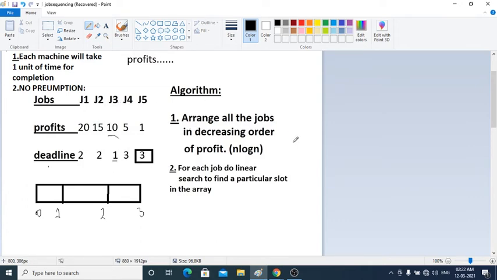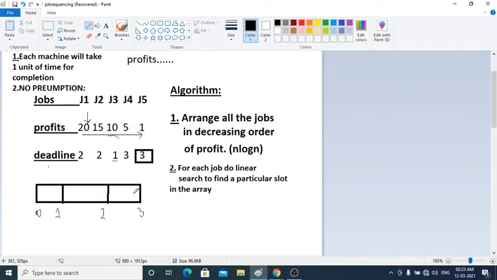So what is the algorithm? The first step is to arrange all the jobs in decreasing order of profit, which I have already done here. Then I need to do a linear search for each job to find the particular slot. Here's the trick: select the maximum profit and put it in the farthest position I can place it in my slots. So where should I place this 20?